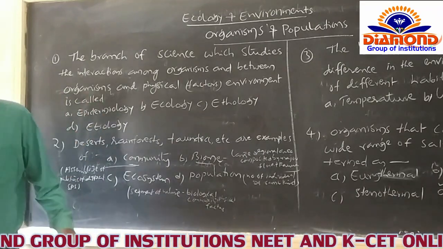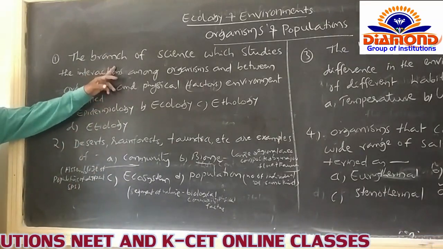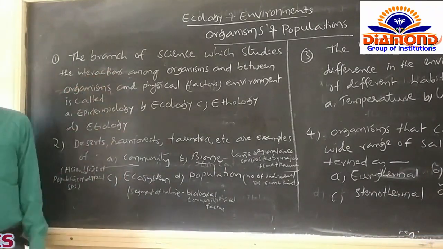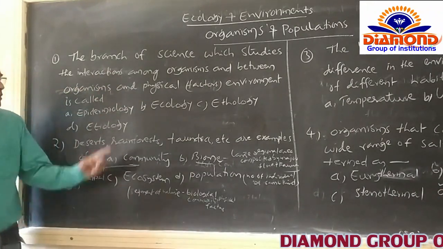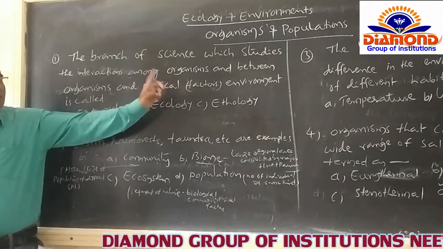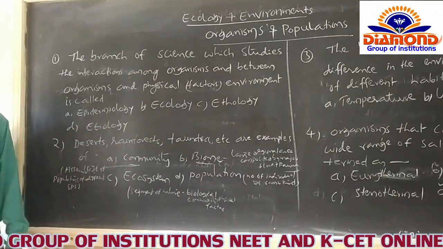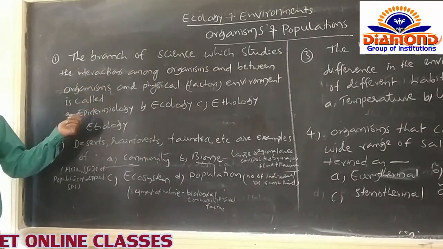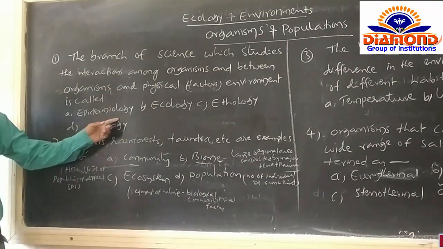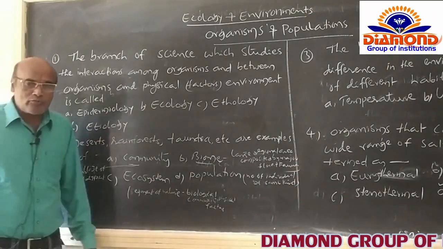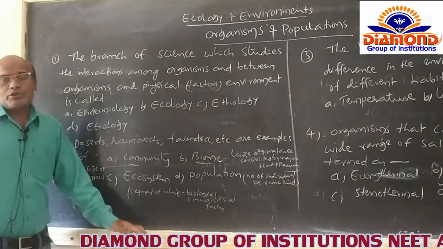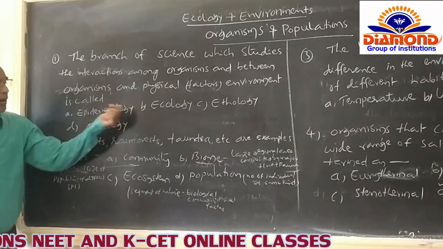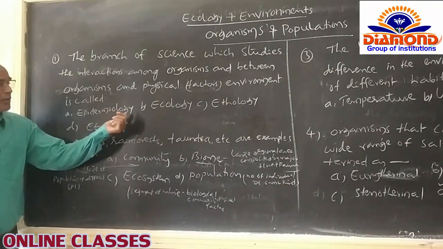the organisms and population. You will see that the branch of science which studies the interaction among organisms and between organisms and physical factors and physical environment is called. The options are like that. A option is epidemiology. Epidemiology is also one of the branches of biology which explains about the epidemics of the animal system or of the living organism.